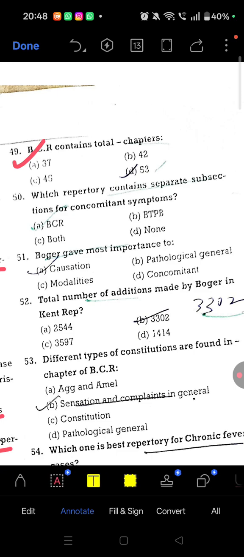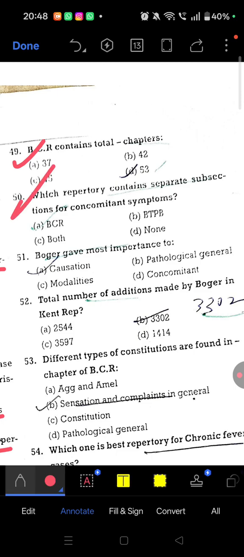Question number 50. Which repertory contains a separate subsection for concomitant symptoms? The answer is BBCR. Question number 51. Boger gave most importance to causation.